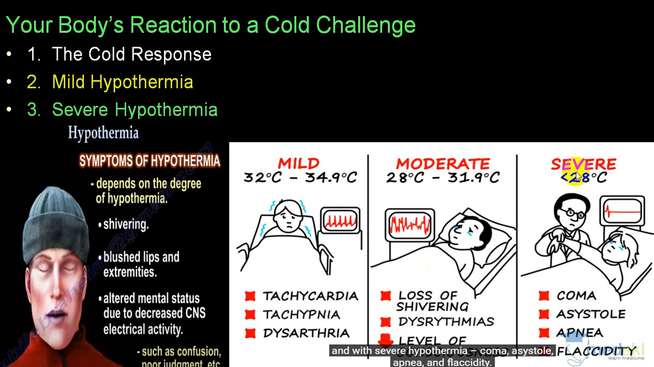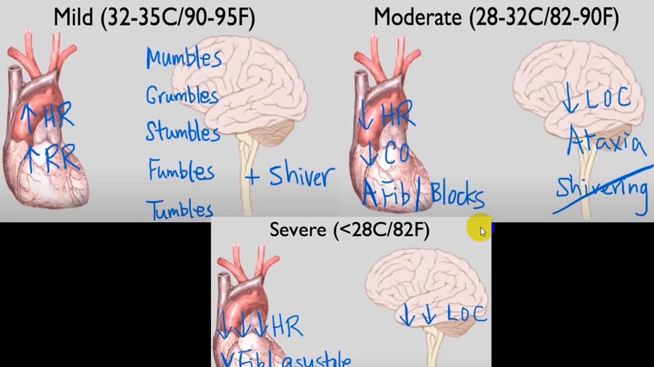And when it becomes very severe and goes below 28 degrees centigrade, the person will be unconscious. On an ECG you will see Osborn waves, J wave elevation, and the person can even have cardiac arrhythmia, asystole, ventricular fibrillation. As far as respiration is concerned, the person can have apnea and can go to complete flaccidity. These are in short description.